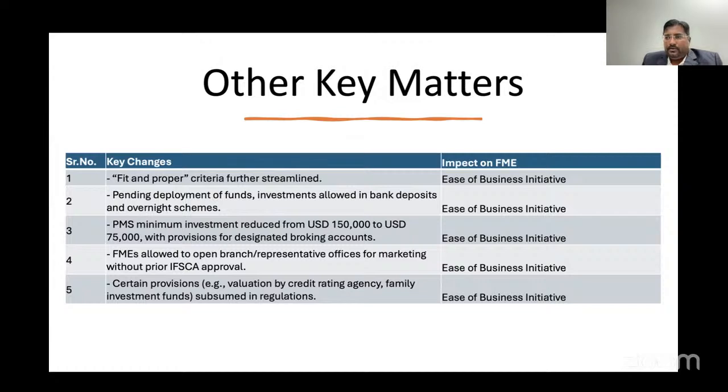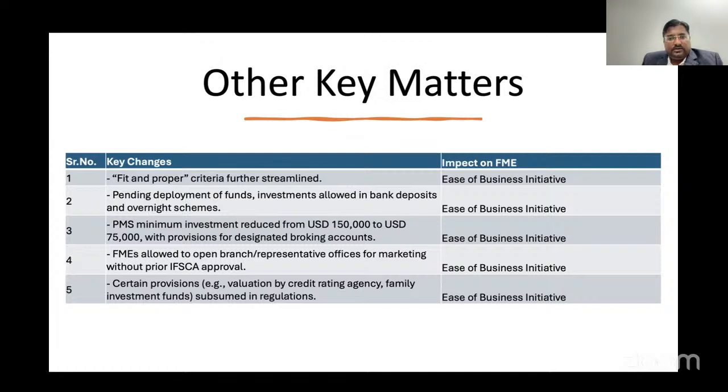Earlier, because of the rule that all operations should be done from Gift City only, but few of the FMEs were having pan India presence, or also they are investing into India, some of the marketing operations and other small supporting operations were required at India level. So IFSCA also came up with this regulation that they can open a representative office for marketing without prior approval of the IFSCA.